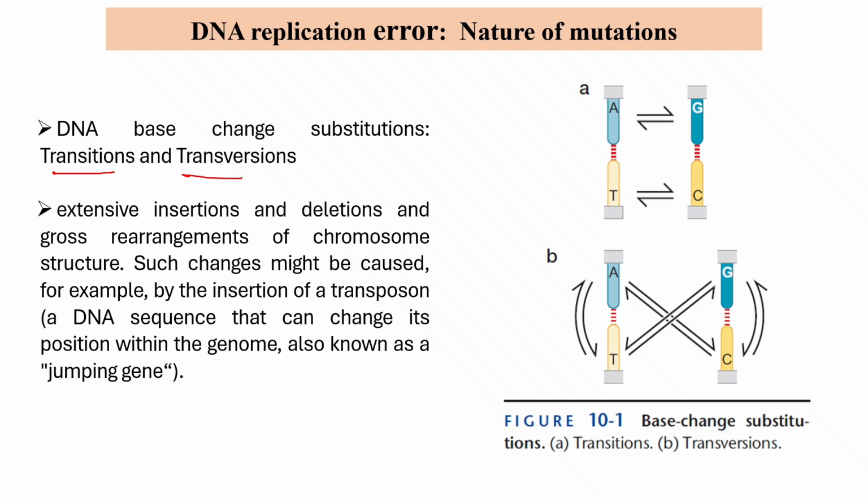We know that there are purine bases and pyrimidine bases in DNA. The purine bases are adenine and guanine. On the other hand, the pyrimidine bases are thymine and cytosine.